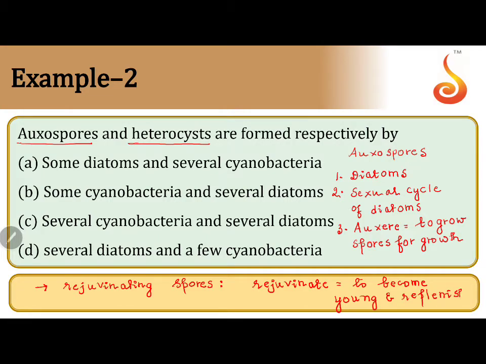So, in the life cycle of diatoms, we see a condition where it loses its cytoplasm. You should not forget they are unicellular eukaryotes. It loses its cytoplasm. It produces auxospores to replenish cytoplasm. Now, why will it lose cytoplasm and how will it replenish is the story of auxospores. Very unique, very peculiar and very interesting to know.